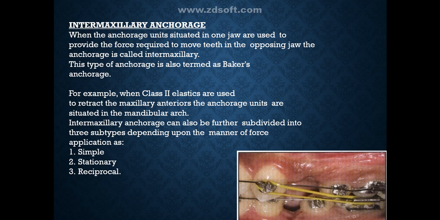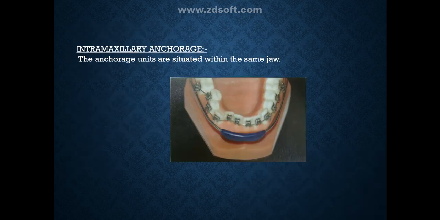mandibular arch. Intermaxillary anchorage can also be further subdivided into three subtypes depending upon the manner of force application, which can be simple, stationary, and reciprocal. When the anchorage units are situated within the same jaw, it is called intramaxillary anchorage.